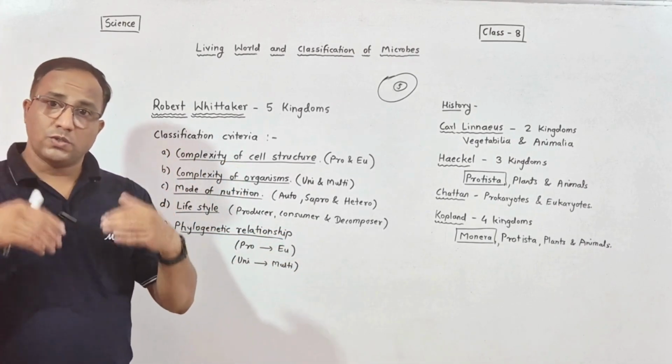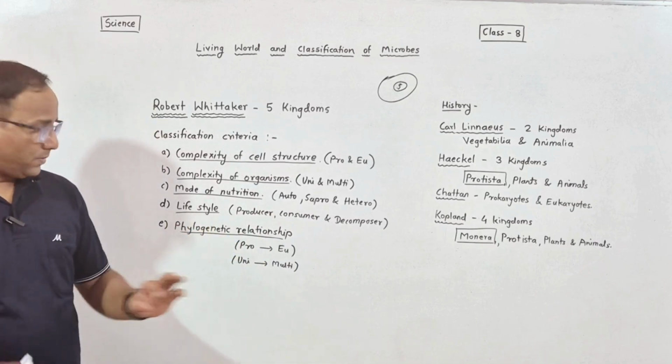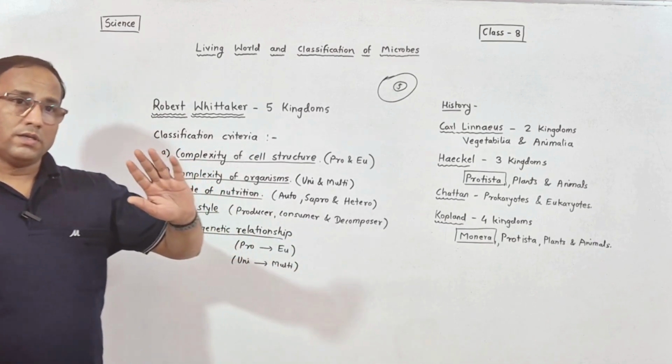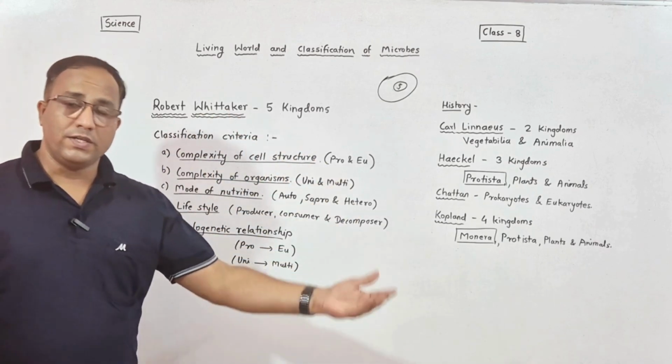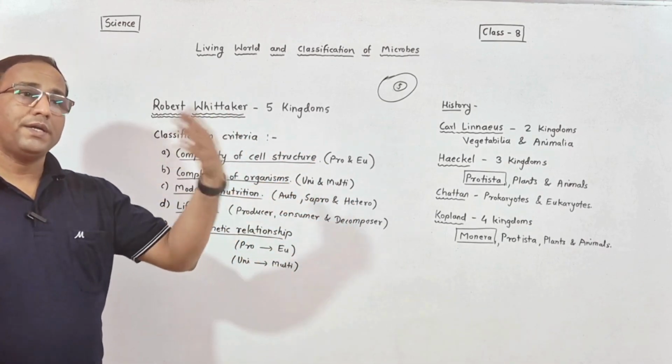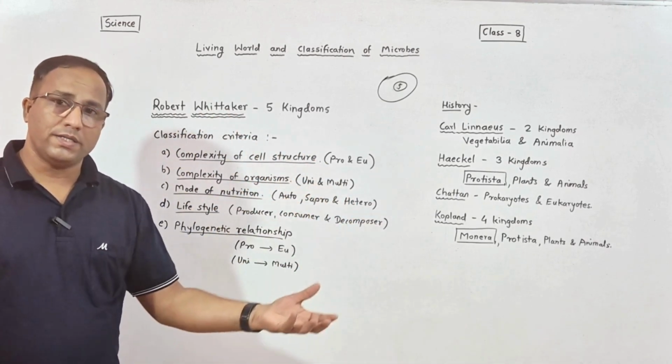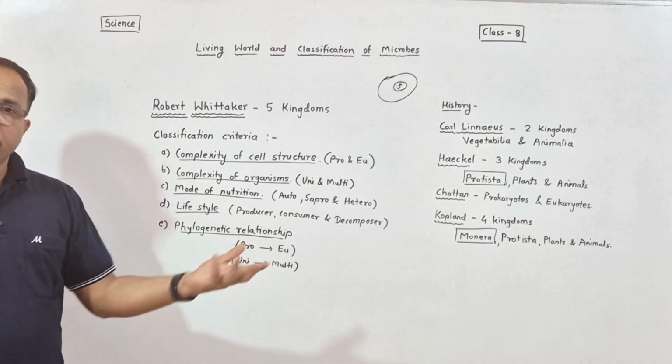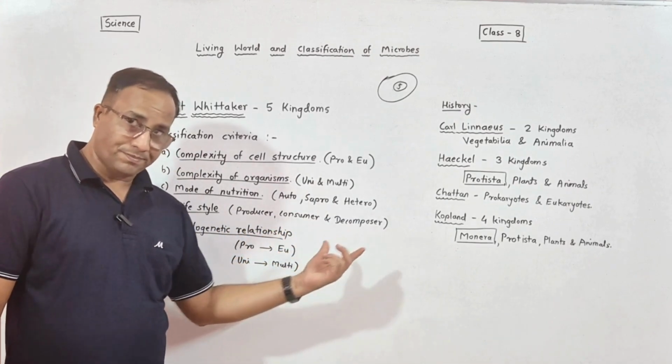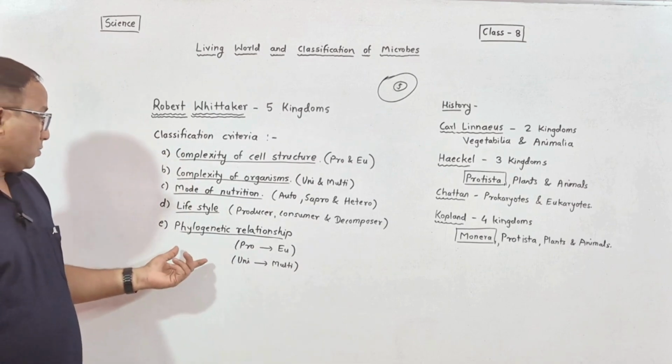The animals which consume plants are called consumers. And decomposers, organisms like fungi which decompose dead material, dead plants or dead animals, are called decomposers. This criterion is also considered.